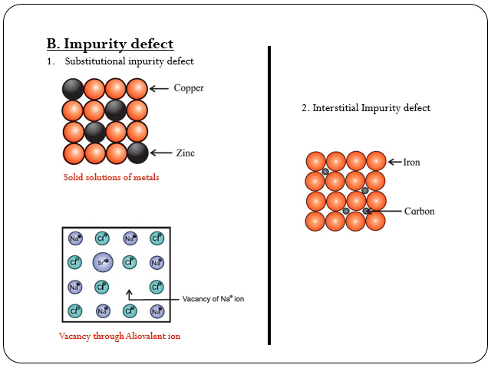Second one, interstitial impurity defect. In this defect, the impurity atoms occupy interstitial spaces of the lattice structure. For example, in steel, Fe atoms occupy the normal lattice sites. The carbon atoms are present at interstitial spaces, as shown in the figure.